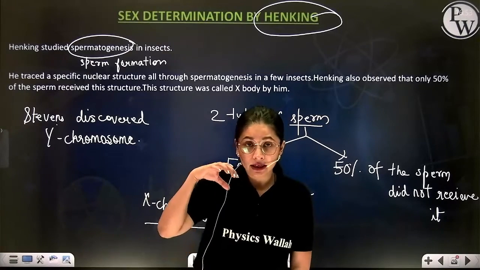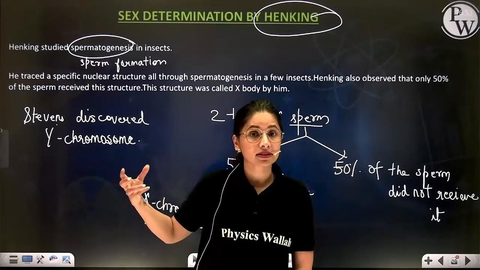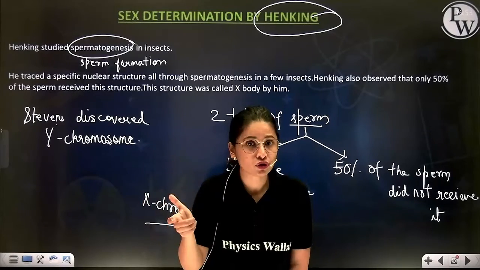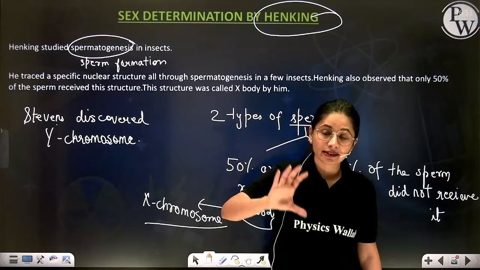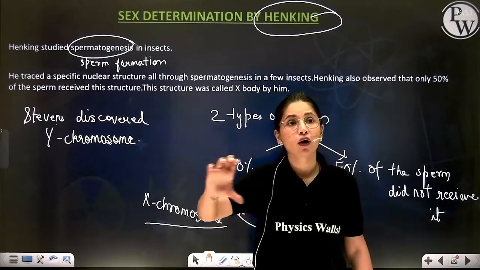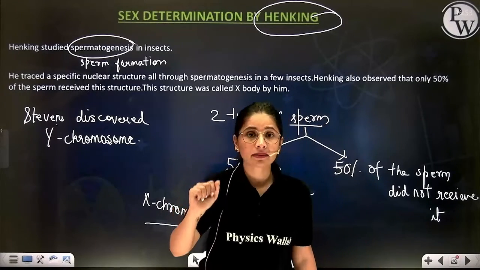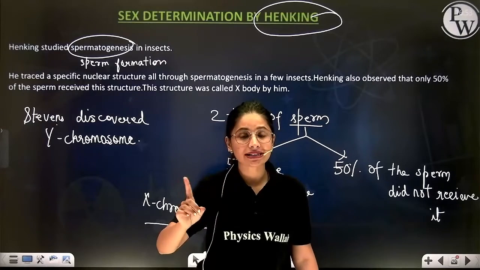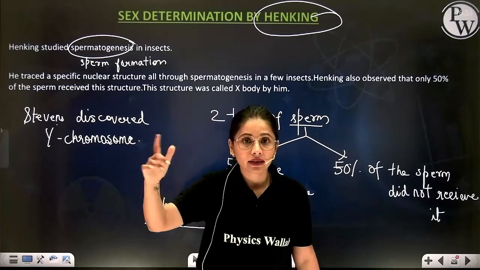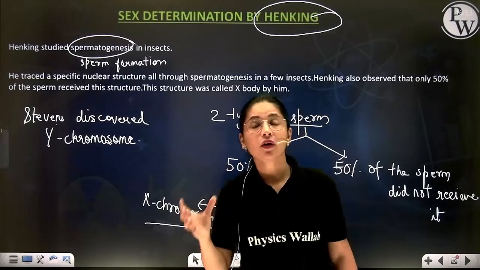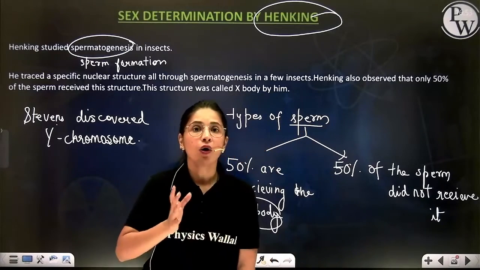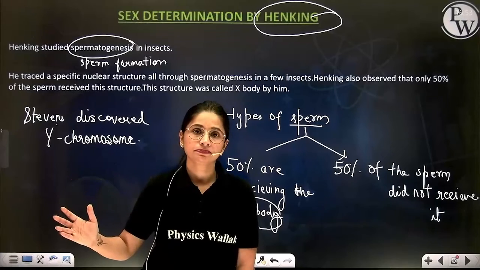That means in humans and in many organisms, the type of chromosomal arrangement decides whether the organism is going to be male or female. But in some, chromosomes are not deciding. It is the environment, the temperature, which decides whether the organism will be male or female.